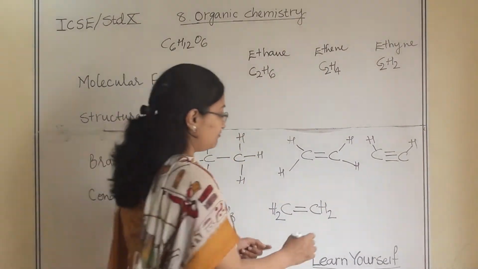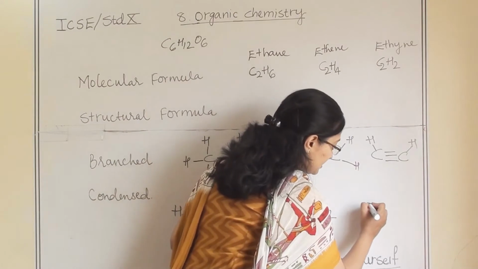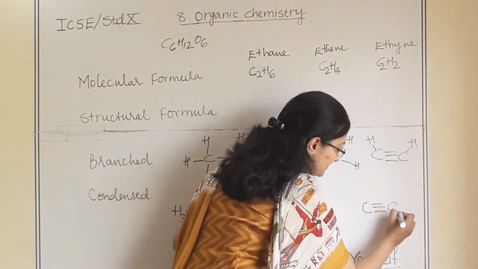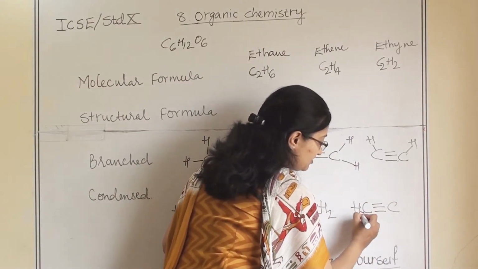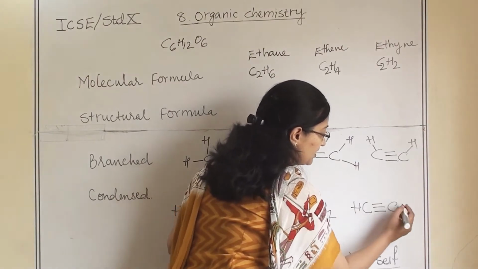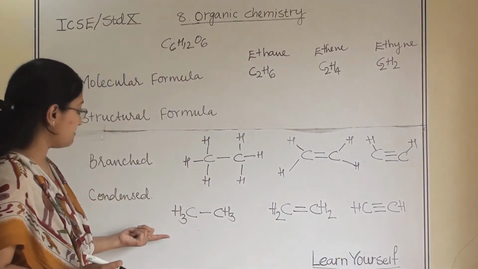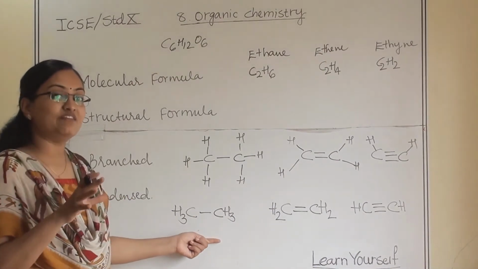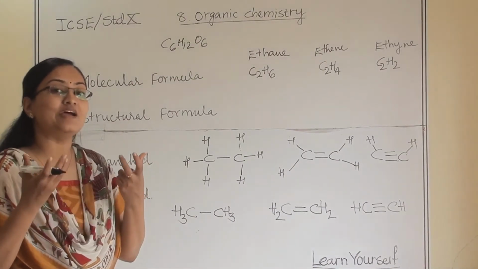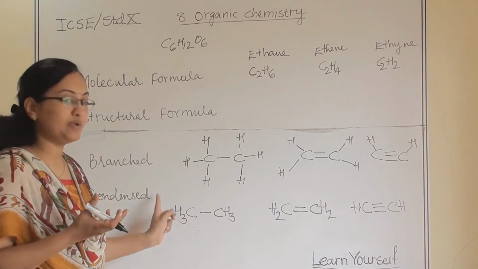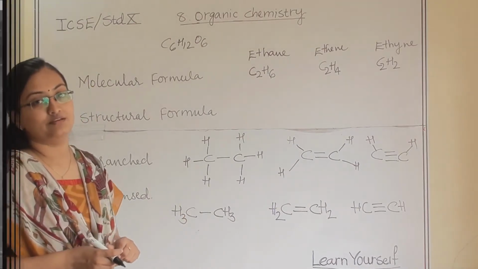And for ethyne, carbon-carbon triple bond and 1 hydrogen for each carbon. So this is our condensed structure, where we give more importance to the carbon-carbon bond, but we keep all the hydrogens together.